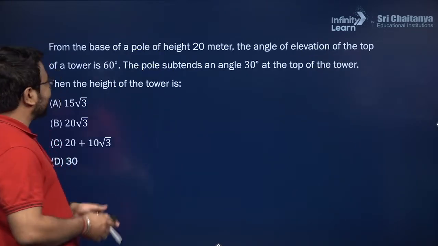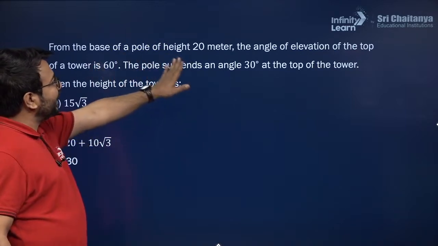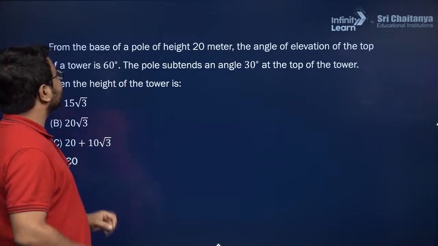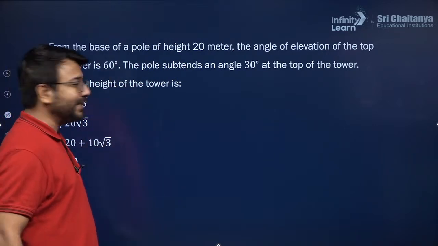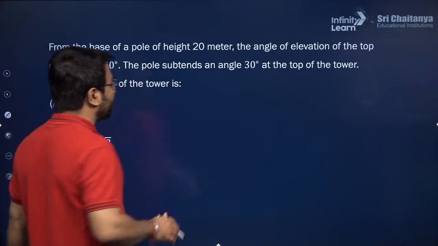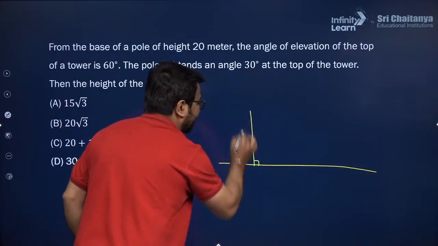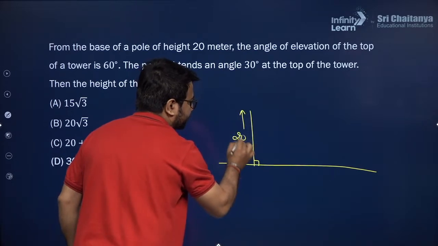Now moving ahead to the next. From the base of the pole of height 20 meter, the angle of elevation of the top of the tower is 60 degree. So in this particular question, what we need to do, from the base of the pole of the height 20 meter. So let us draw a pole, and this pole is having a height 20 meter.